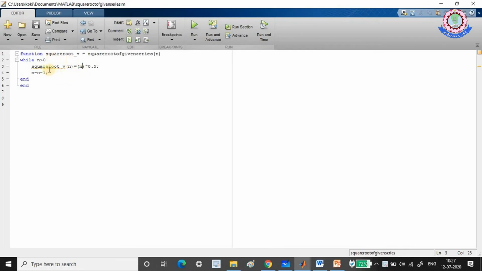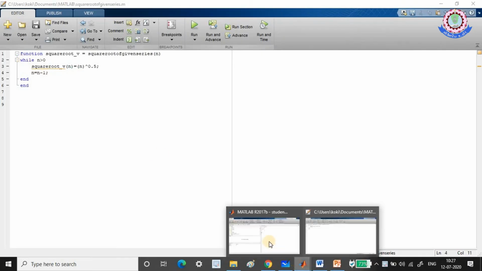The vector name is square root underscore v, and my n value goes from the maximum value to the minimum value. If I give n to be 5, then it goes from 5 till 1. If I give n as 8, then it goes from 8 till 1. This is how it works. You can also perform this program using a for loop, but I have just done it using a while loop. Now let us run and see how this program works.